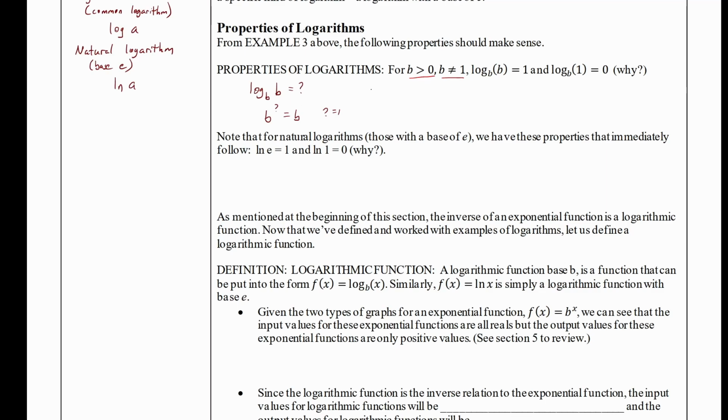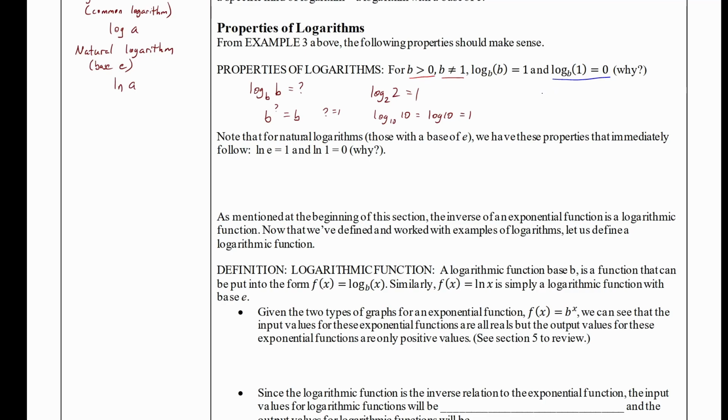So for example, log base 2 of 2 would be 1. Log base 10 of 10, otherwise known as the common log of 10, is just 1. Another property we have is that the log base b of 1 is 0. It doesn't matter what the number base is. When I input 1, I will always output 0.